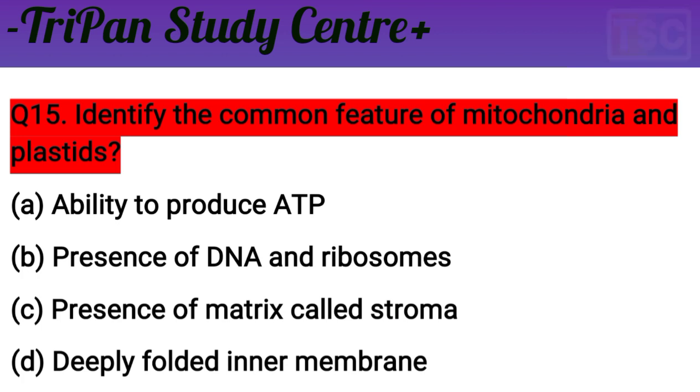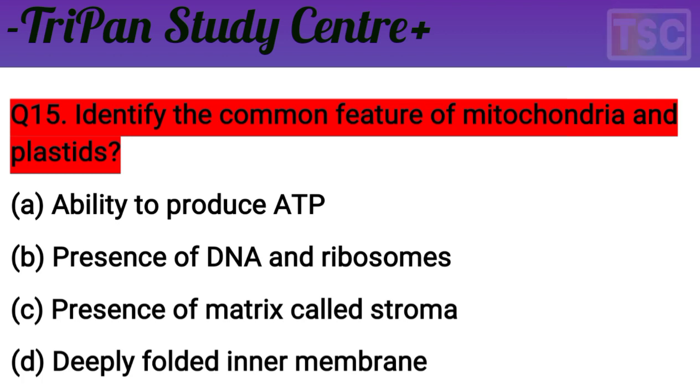You know that mitochondria is most important for ATP, but not plastids. It means option A, ability to produce ATP, is the wrong option. ATP is produced in mitochondria, but not in plastids. B, presence of DNA and ribosome. This option is correct here because mitochondria and plastids both have DNA and ribosomes. It means the common feature here. It means the B option is correct here.